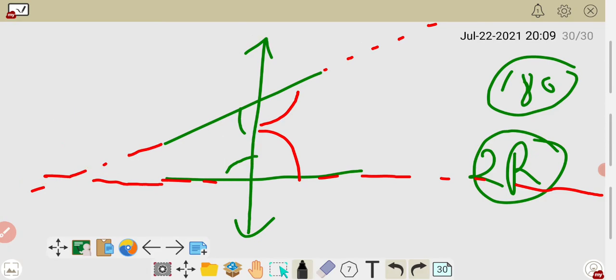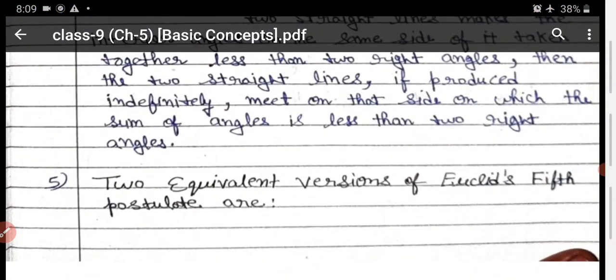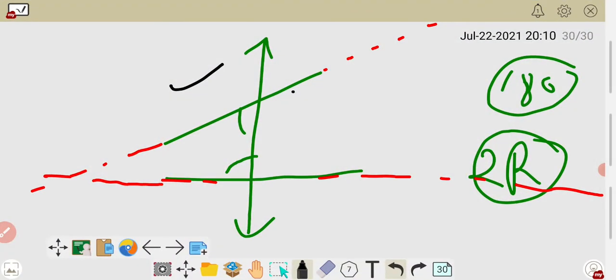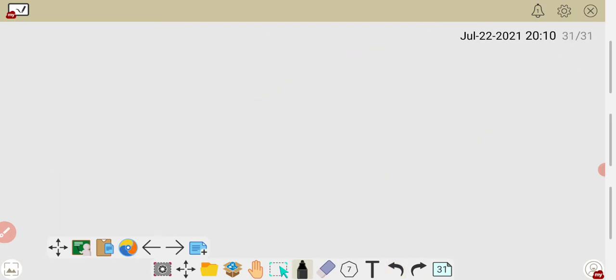I am explaining, that's why. So you have to make the diagram. Here the sum of the angles is less than two right angles, so when you put it, it will become like that. Now, the two equivalent versions of the fifth postulate. So what will you conclude? One result that comes from this postulate is parallel lines. Now I will tell you.